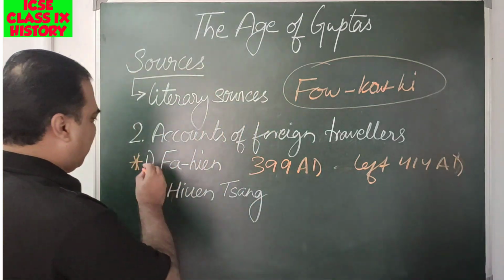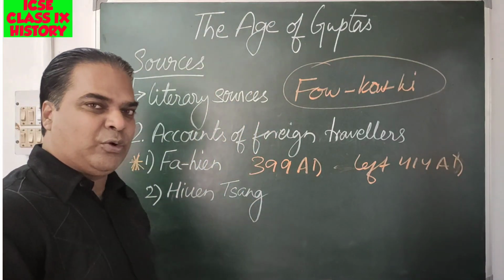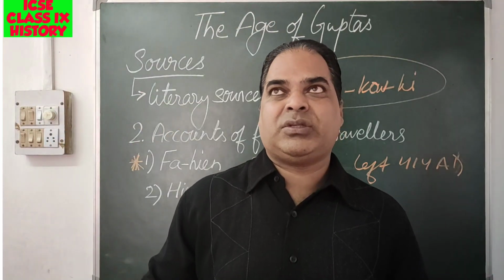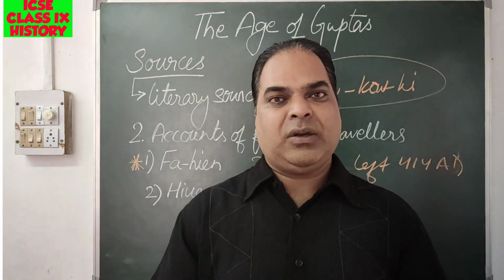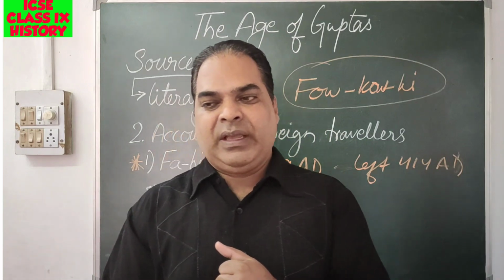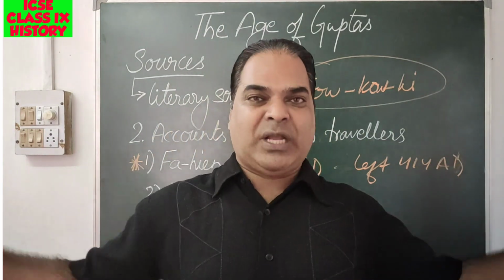So this is very important. As per the reduced syllabus, you have to go through this. Fa-hien gives in his book a detailed description of Patliputra, which is now known as Patna. It had big Buddhist monasteries.